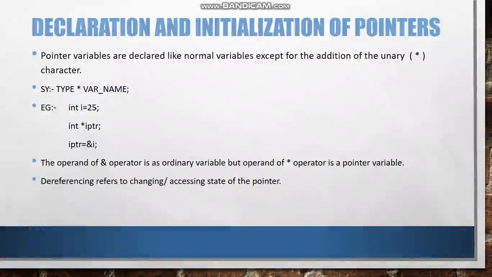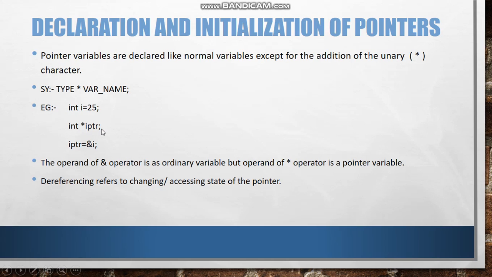This operator we also use for multiplication, but if we add it before the variable name, then it becomes a pointer variable. For example, first let us see the syntax. We have to write the type, that is a data type, then we mention this asterisk and the variable name. In the example given here, we declare a normal or static variable I where we have given the value 25, and we have declared a pointer variable which is IPTR.